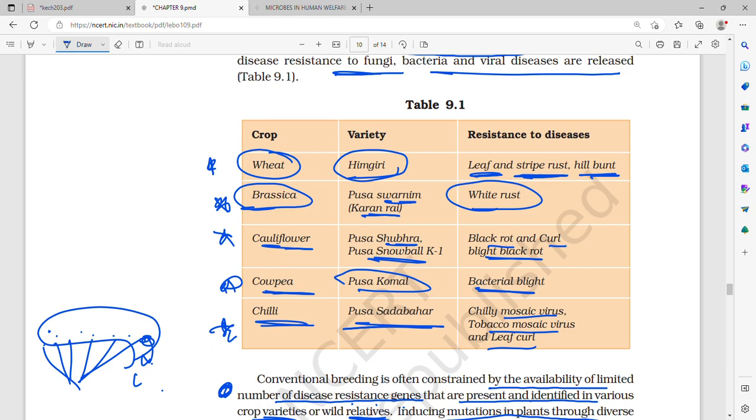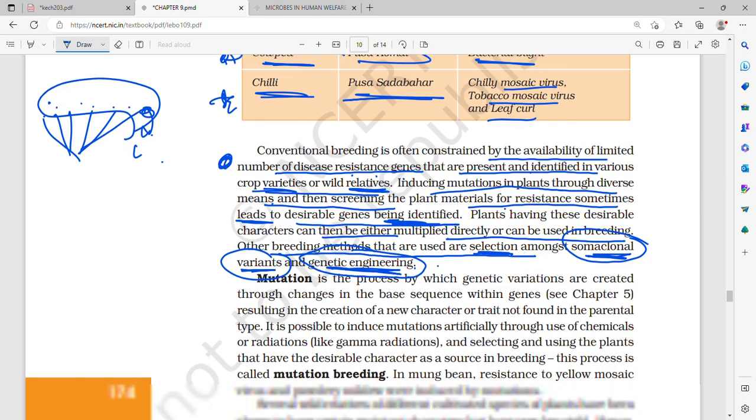So wheat, the variety is Himgiri, that is, it is resistant to leaf and stripe rust and hillbunt. Then brassica is also called Pusa swarneem or Karan Rai. It is resistant to white rust. Then cauliflower is Pusa Shubhra and Pusa Snowball K1, which is resistant to black rot and curl blight black rot. Then cowpea is Pusa Komal, which is resistant to bacterial blight, and chili is Pusa Sadabahar, which is resistant to chili mosaic virus, tobacco mosaic virus, and leaf curl.